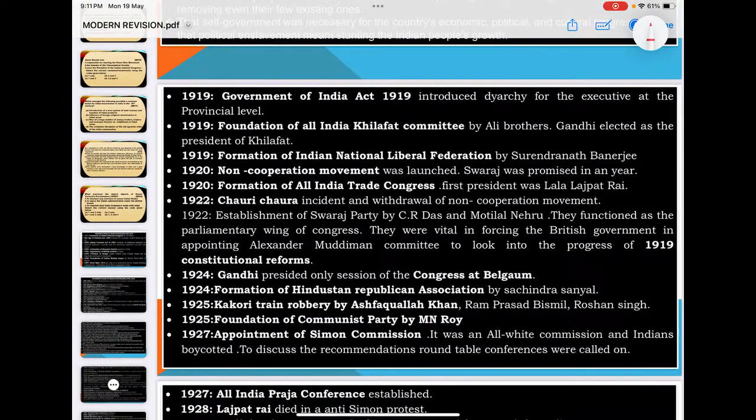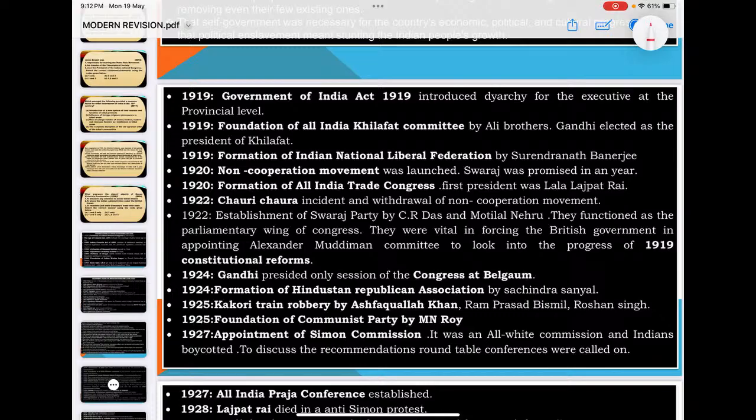1919, Government of India Act; then 1919, foundation of All India Khilafat Committee; formation of National Liberal Federation, 1919; Non-Cooperation Movement, 1920; All India Trade Union Congress, 1920; 1922, Chauri Chaura incident and suspension of non-cooperation; then 1922, Swarajist Party. 1924, Gandhi presided over the Congress session at Belgaum, the only session Gandhiji presided, where he endorsed the Swarajists.